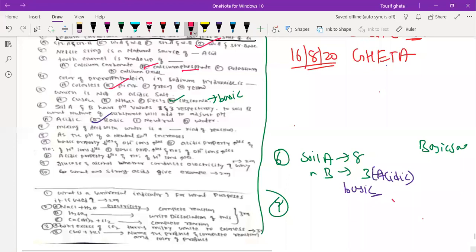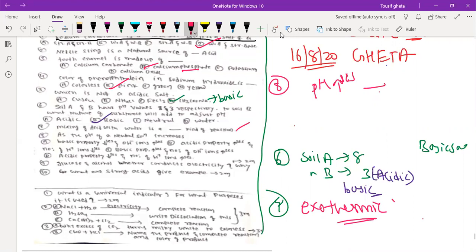The seventh question: mixing of acid with water is what kind of reaction? A highly exothermic reaction it is. So the seventh one is over. As the pH of a neutral solution increases, if pH increases, it means it is going towards the basic side.